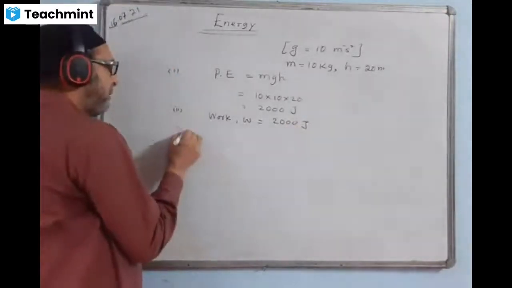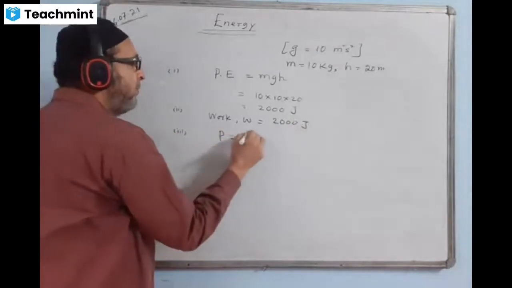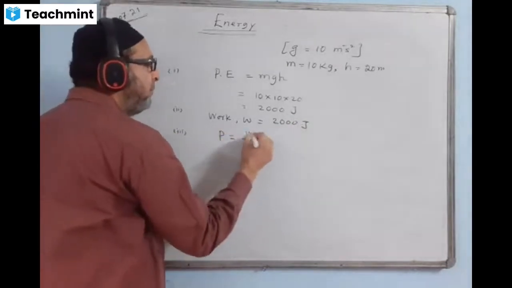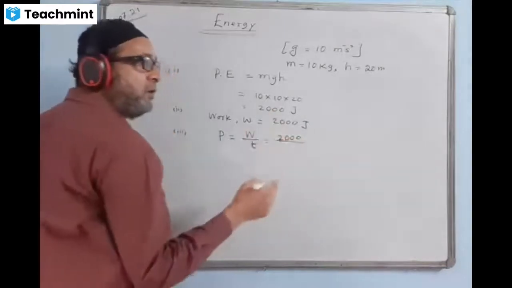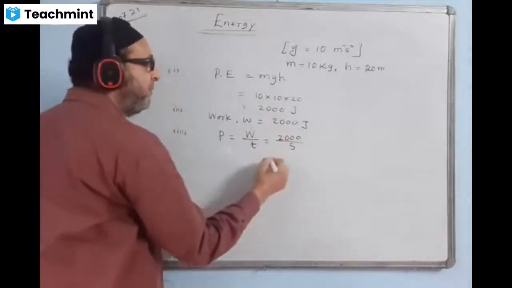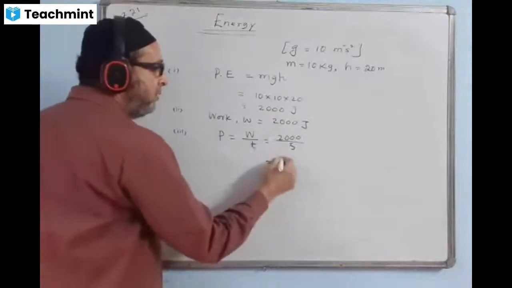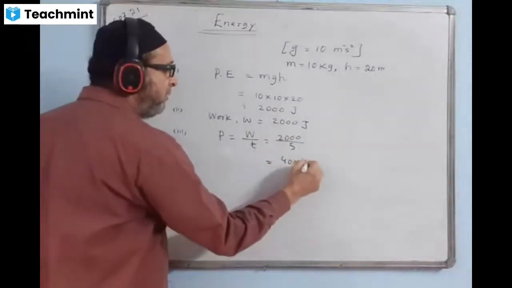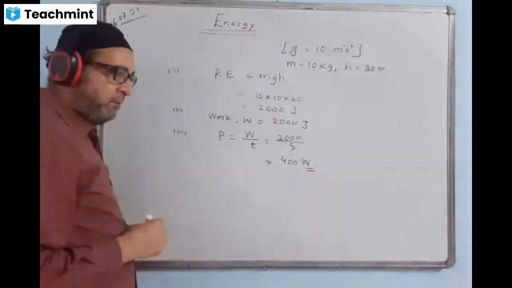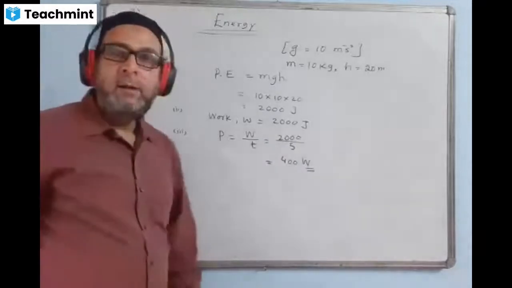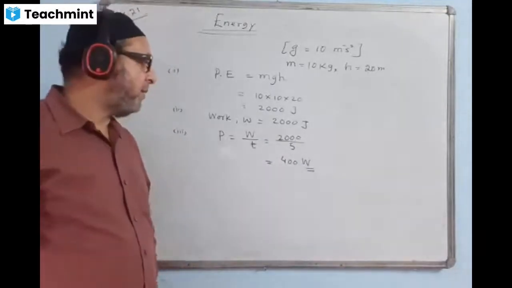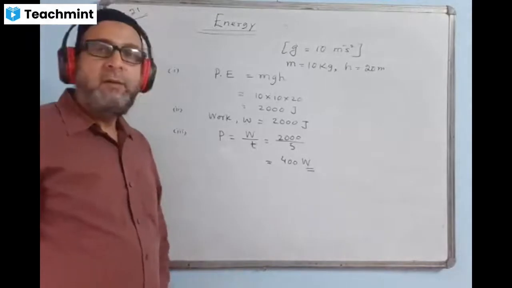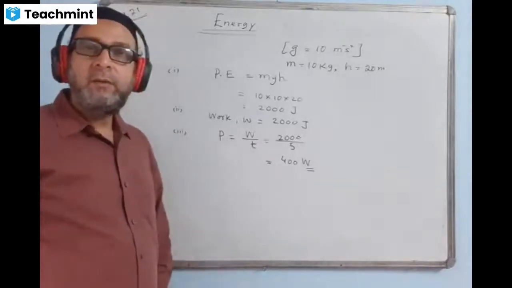Third part, power. Power formula, we have work upon the time. Work value is 2000 and time given in the question is how many seconds? 5 seconds, right? Cancel, you get 400. Unit of power is watt, denoted by capital W. Power value is coming 400 watt. Work is 2000 joule. Understood?